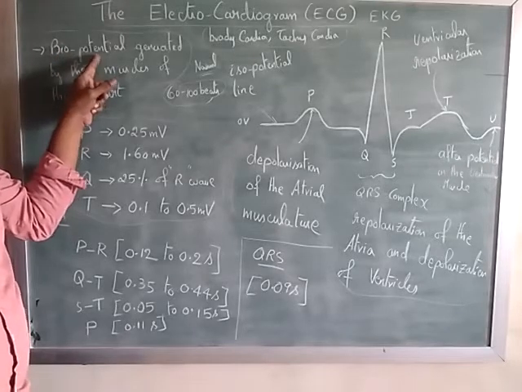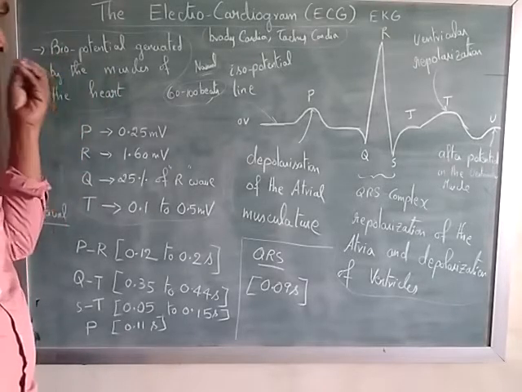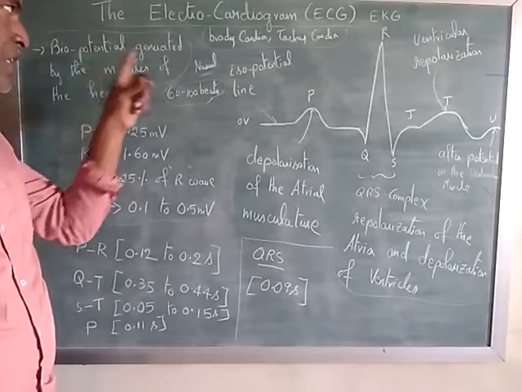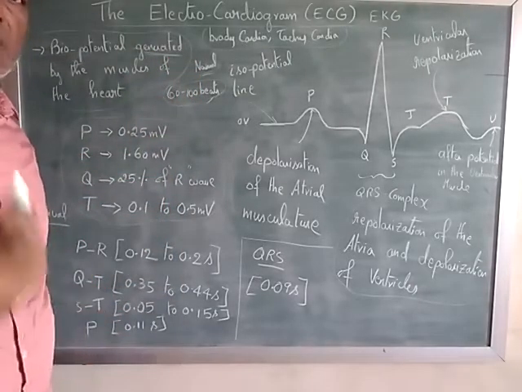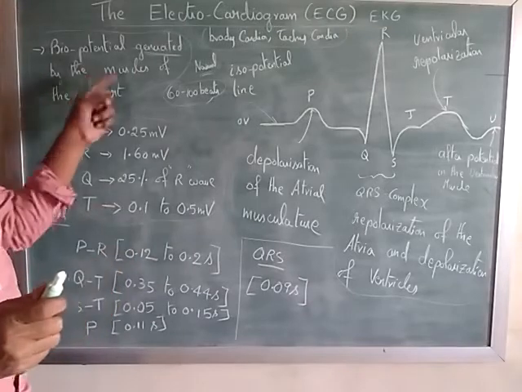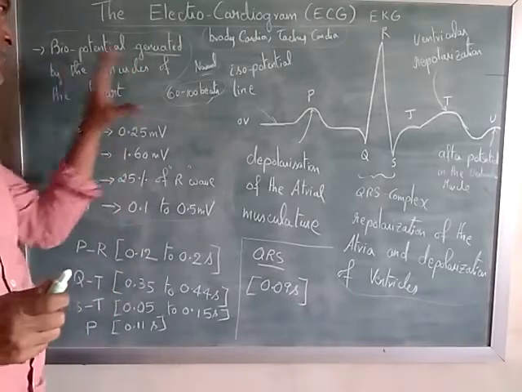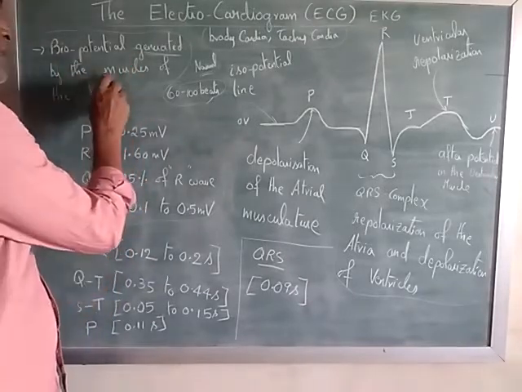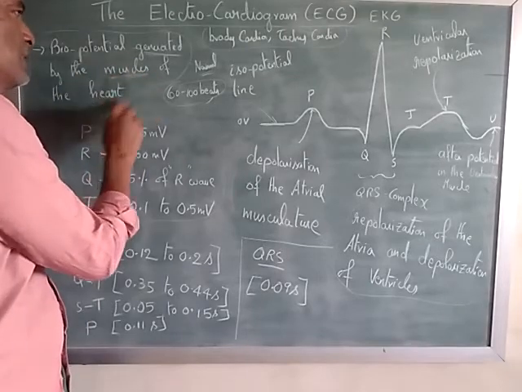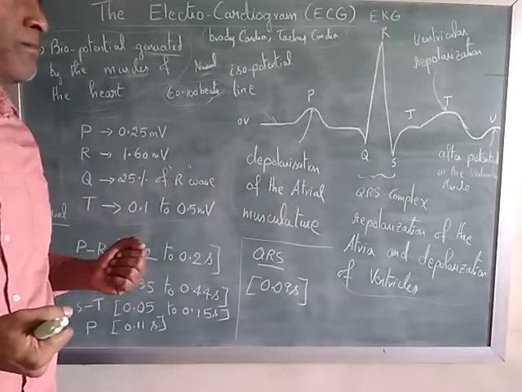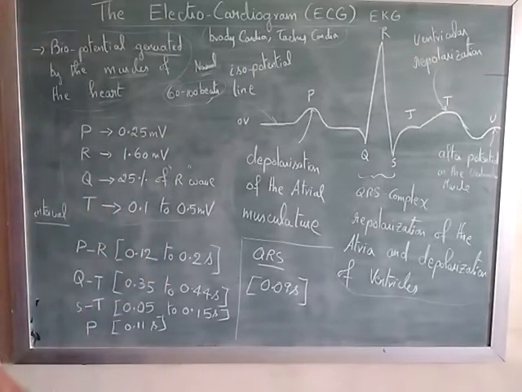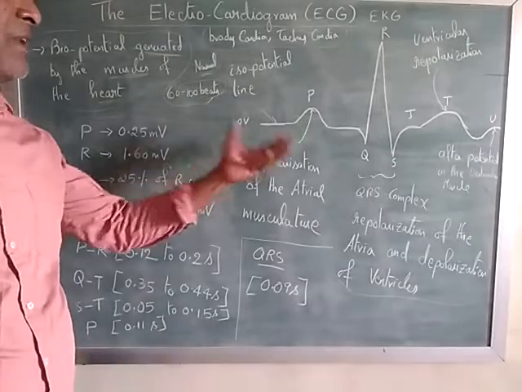Biopotential, that means voltage, biological potential, generated by the muscles of the heart. So this is a generator of biopotential. Okay, so it generates a waveform called ECG waveform.